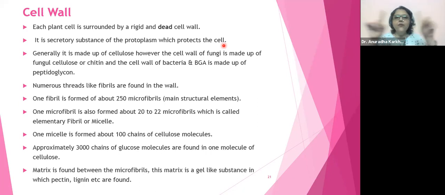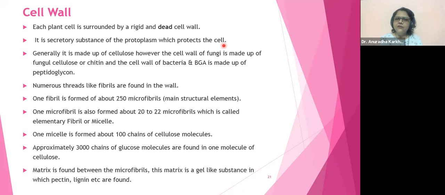So the cell wall is made up by the cell itself. Understood? Generally, it is made up of cellulose. However, the cell wall of fungi is made up of fungal cellulose, what is called chitin. Some people use the word chitin, whatever you feel comfortable with.